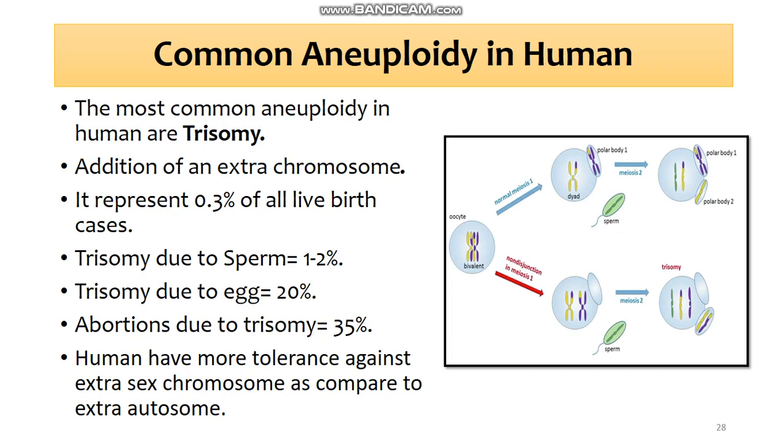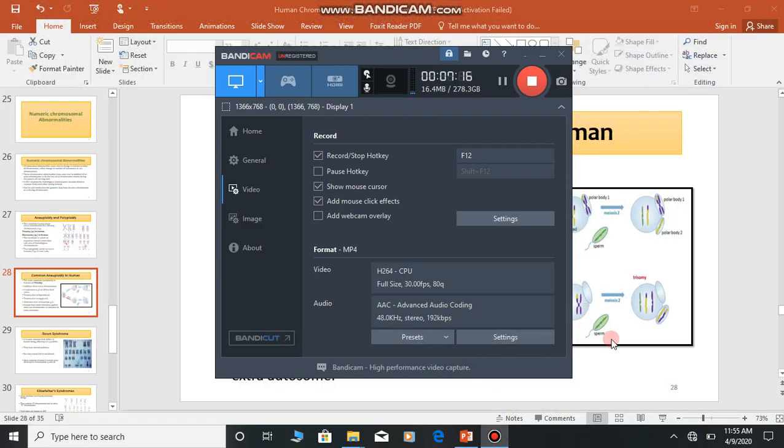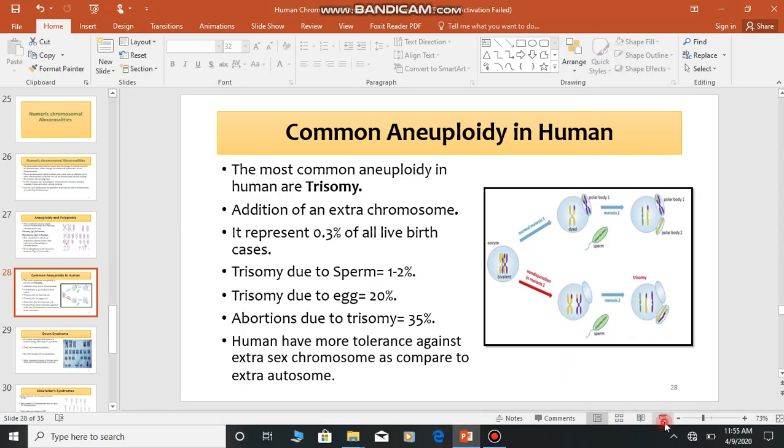That's why when we disturb the physiological characters of an organism, such problems are more common.